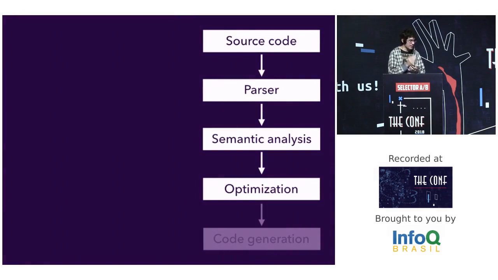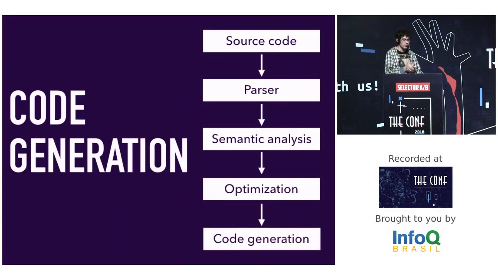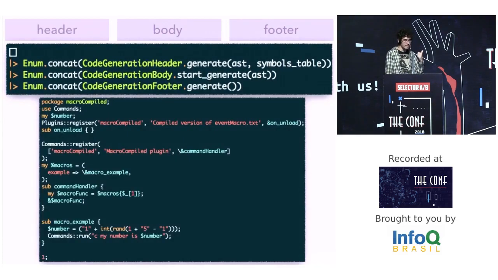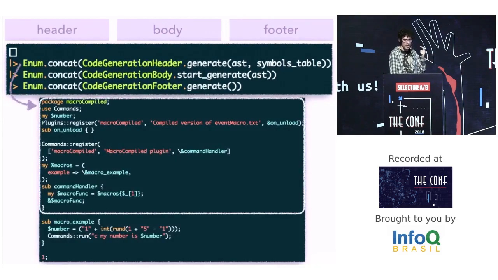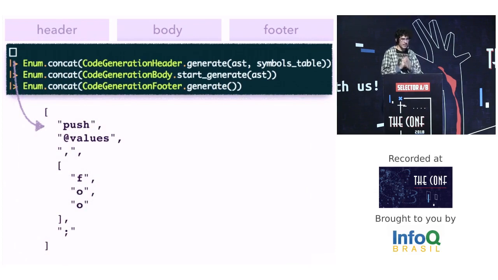Nice. Let's go to the last step. Code generation. Since I need to compile from every macro to a plugin to run at OpenKore, and OpenKore is written in Perl, let's compile it to Perl. I split the code generation in 3 steps. Code generation to the header, to the body, and to the footer. Please note that this step is just mainly array concatenations, where each part of this array is a Perl code.